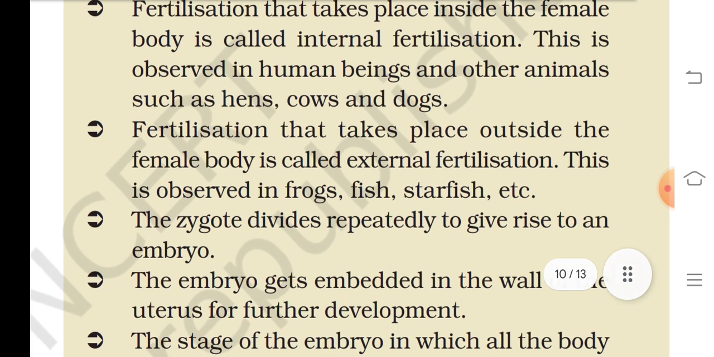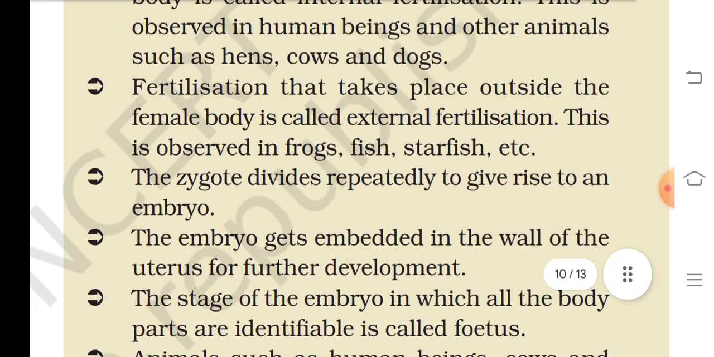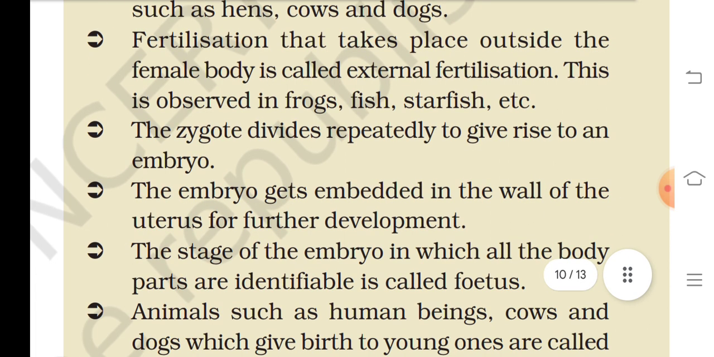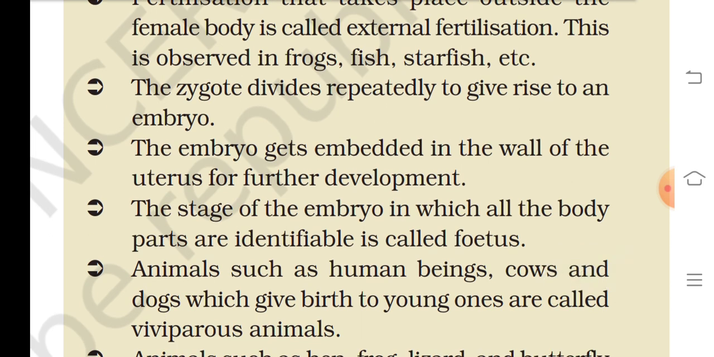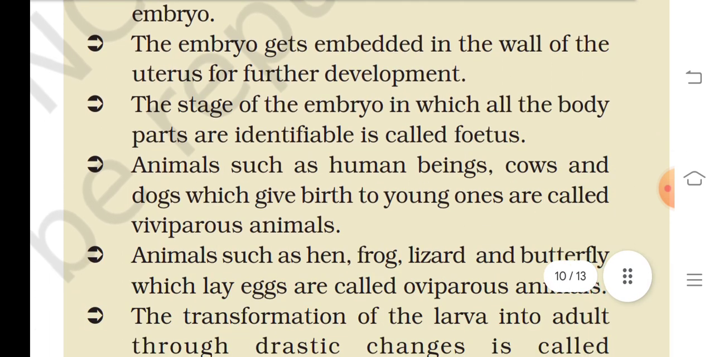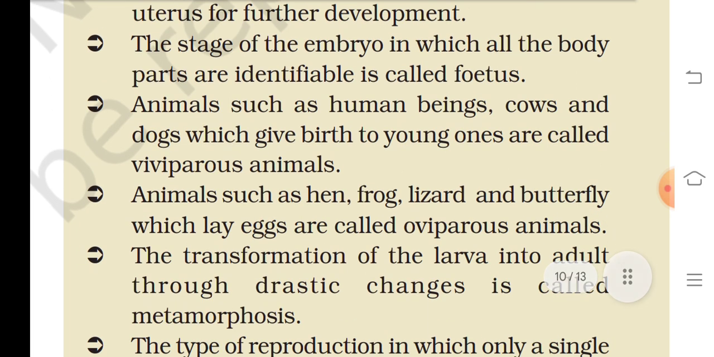This is observed in human beings and other animals such as hens, cows, and dogs. Fertilization that takes place outside the female body is called external fertilization. This is observed in frogs, fish, starfish, etc. The zygote divides rapidly to give rise to an embryo. The embryo gets embedded in the wall of the uterus for further development. The stage of the embryo in which all the body parts are identifiable is called a fetus.